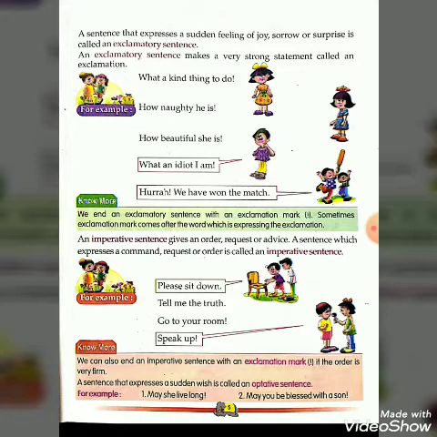Next, a sentence that expresses a sudden wish is called an optative sentence. I am repeating once again: a sentence that expresses a sudden wish is called an optative sentence. For example, may she live long. And the second one, may you be blessed with a son.